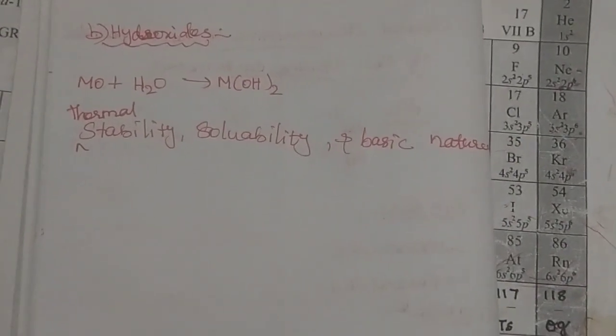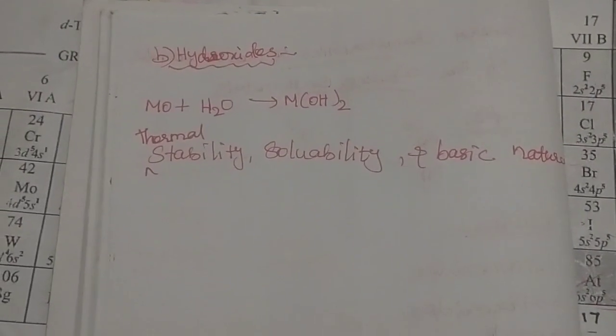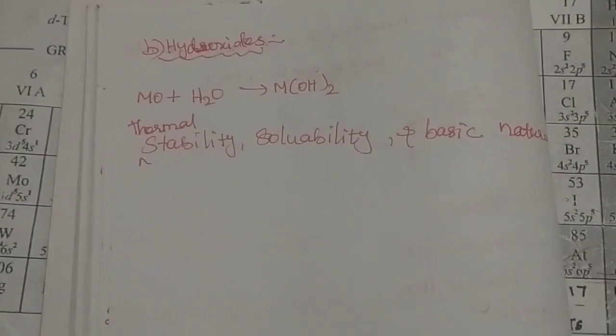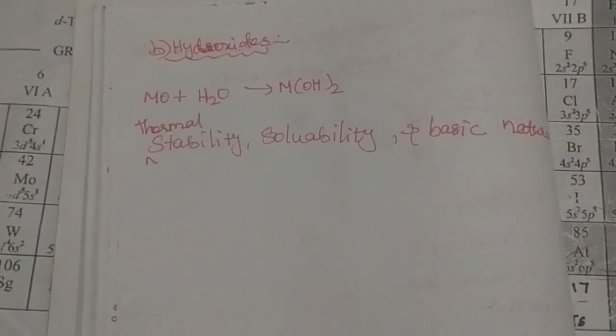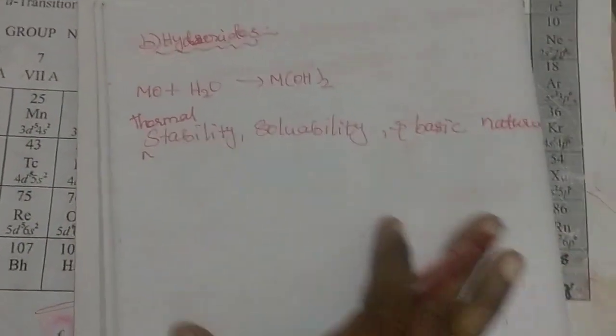Beryllium hydroxide is amphoteric in nature. It can react with acid and alkali, that means both. Beryllium can react with acid and base. For example, for this amphoteric nature of beryllium